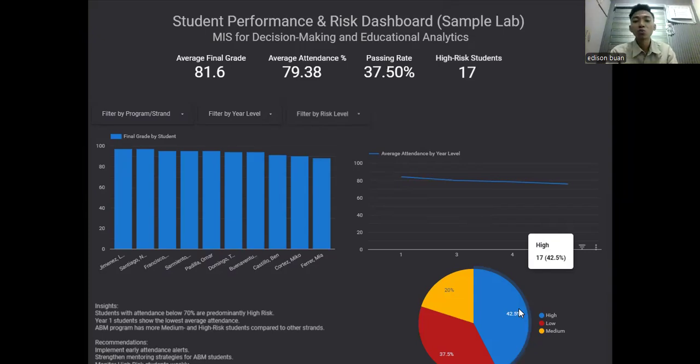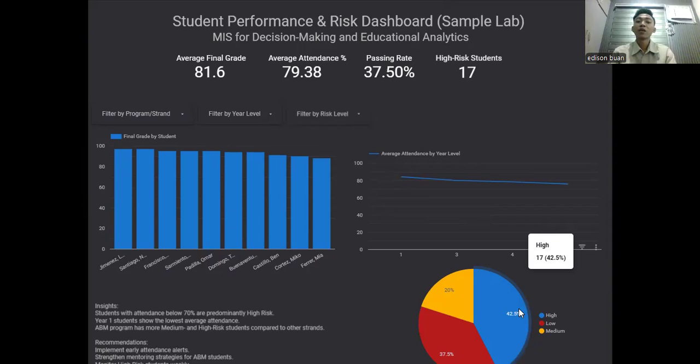On our chart number two, this chart plots the average attendance across different year levels. The line appears relatively flat, but the key insight noted below is that the year one students show the lowest average attendance. These are crucial findings, as lower attendance in early years can set a negative trajectory for their entire academic career.